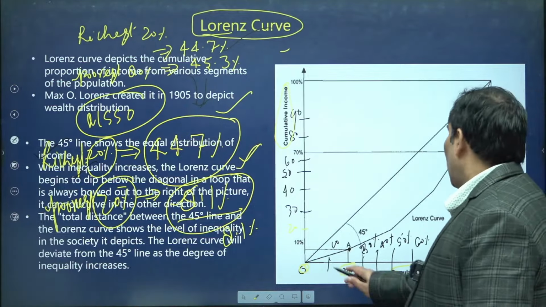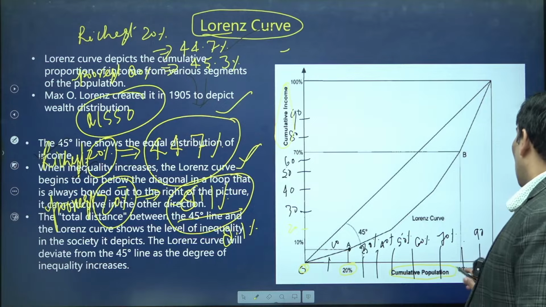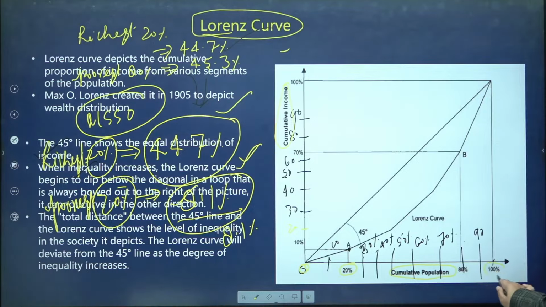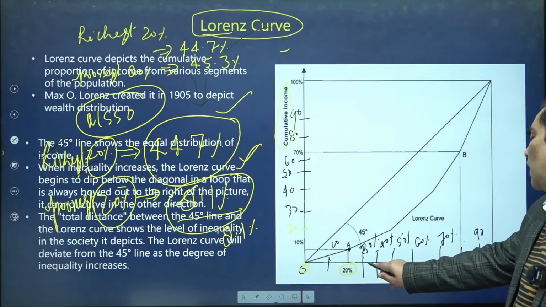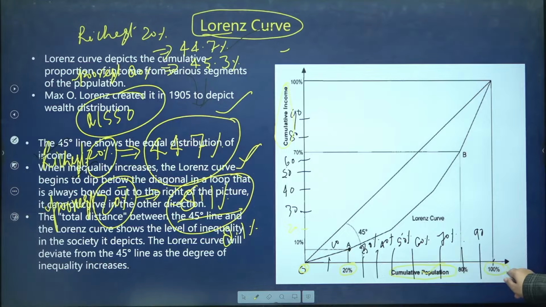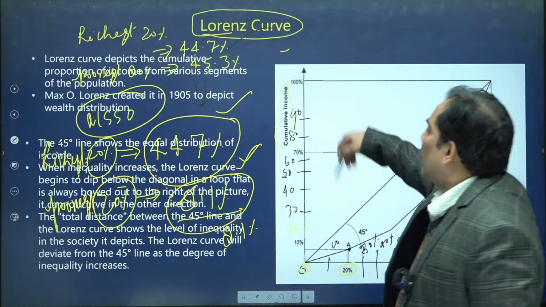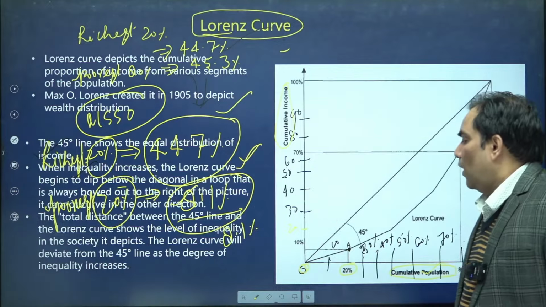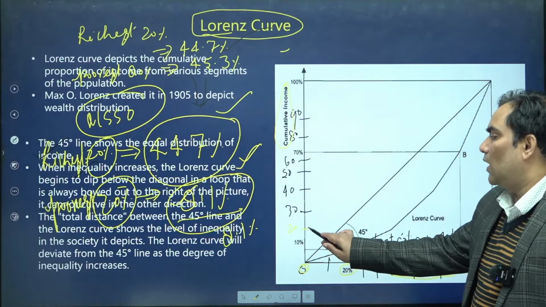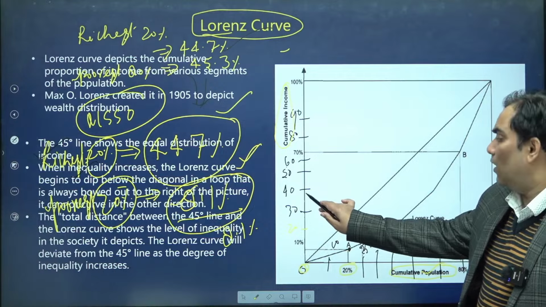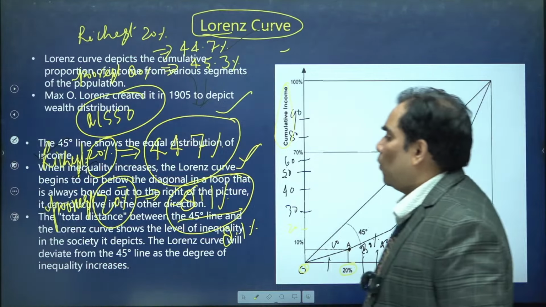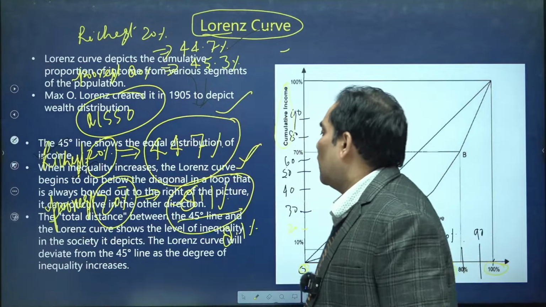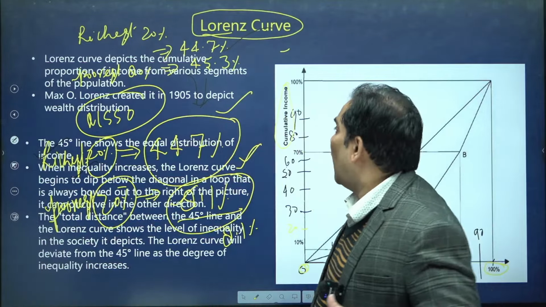On the x-axis we have taken cumulative population: 0% population, 10%, 20%, 30%, 40%, 50% and 100%. Similarly, on the y-axis we have taken cumulative income: 10% cumulative income, 20%, 30%, 40%, 50%, similarly 60%.